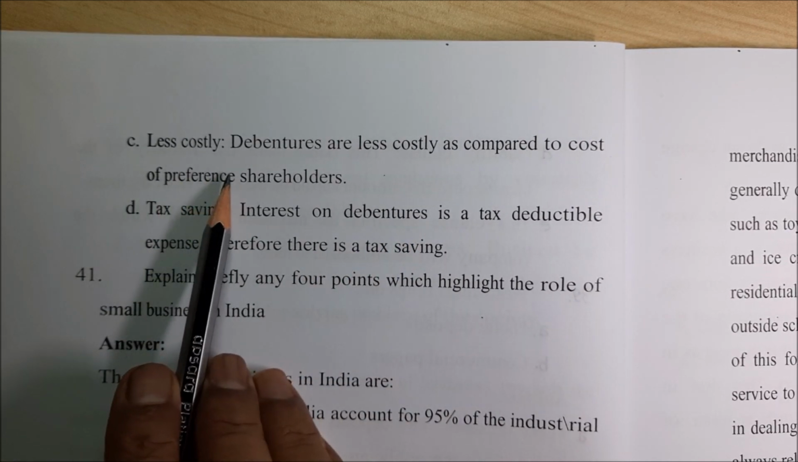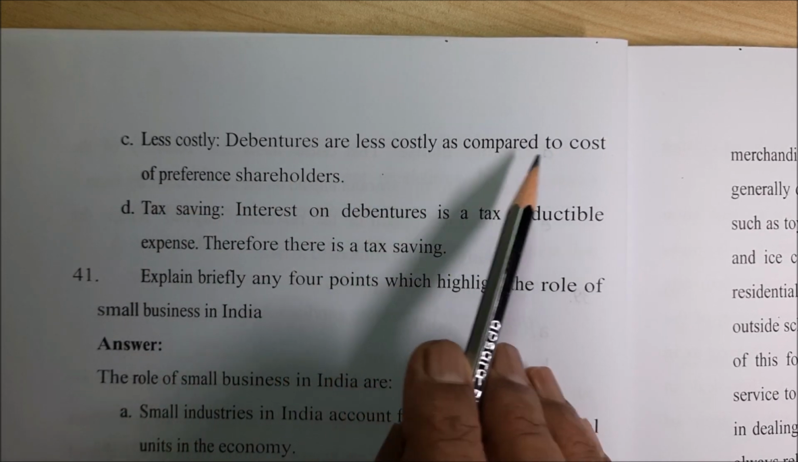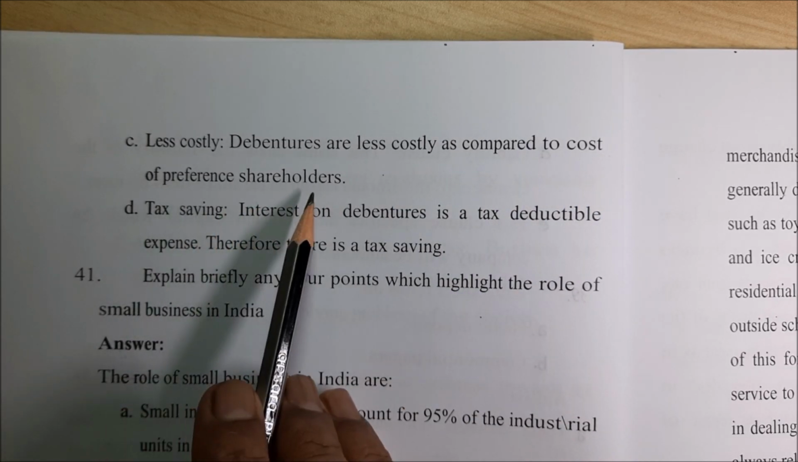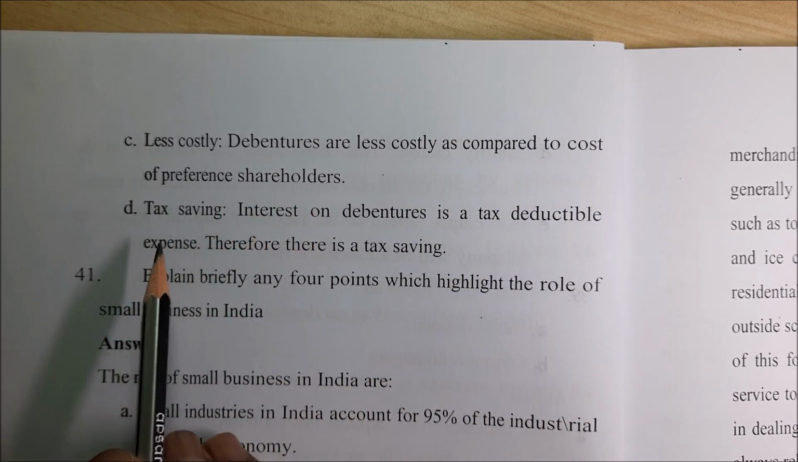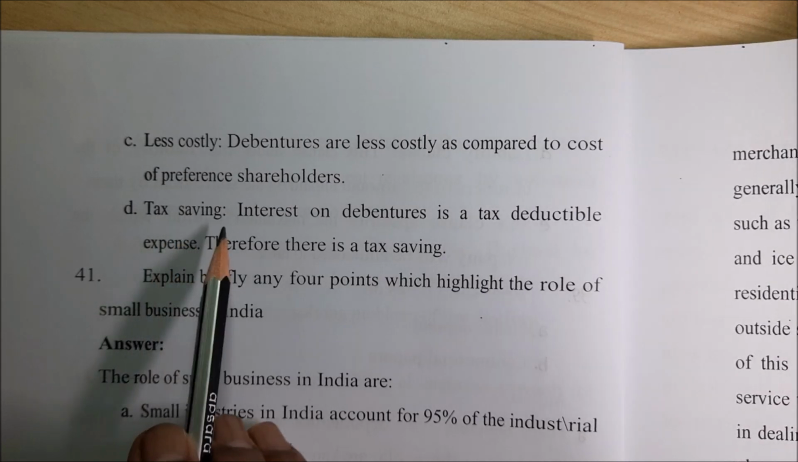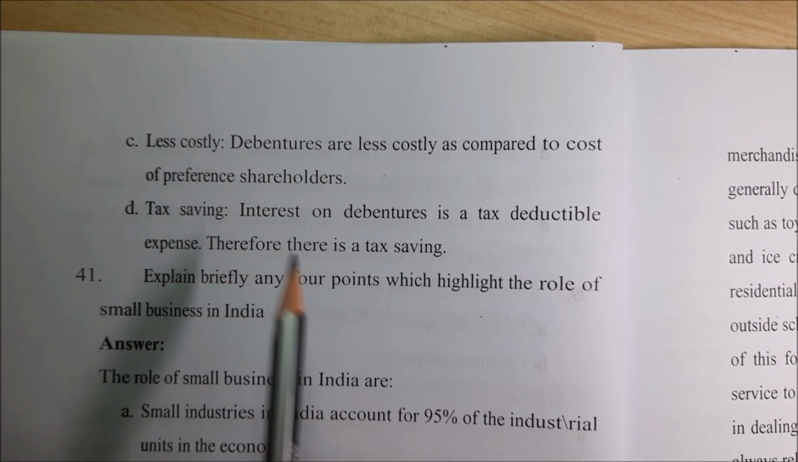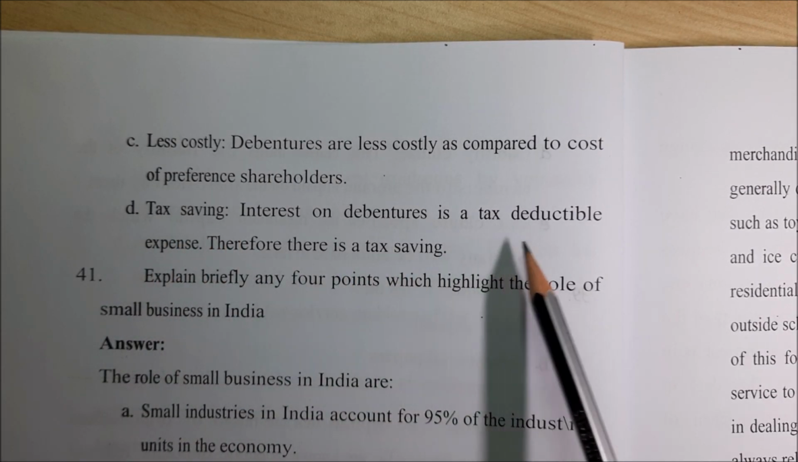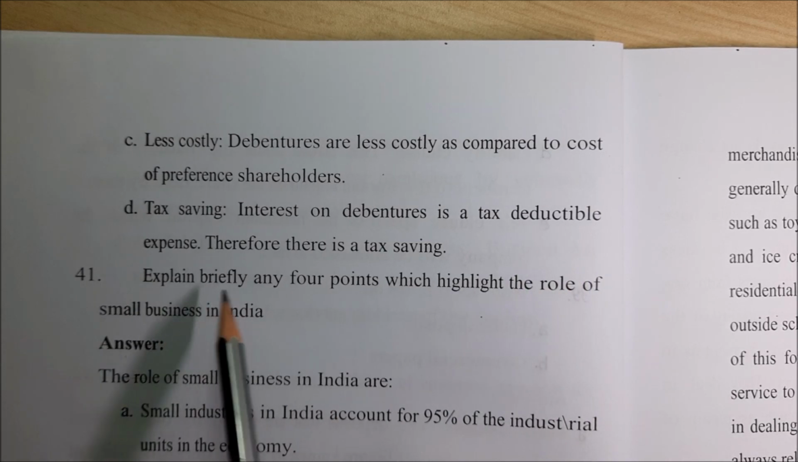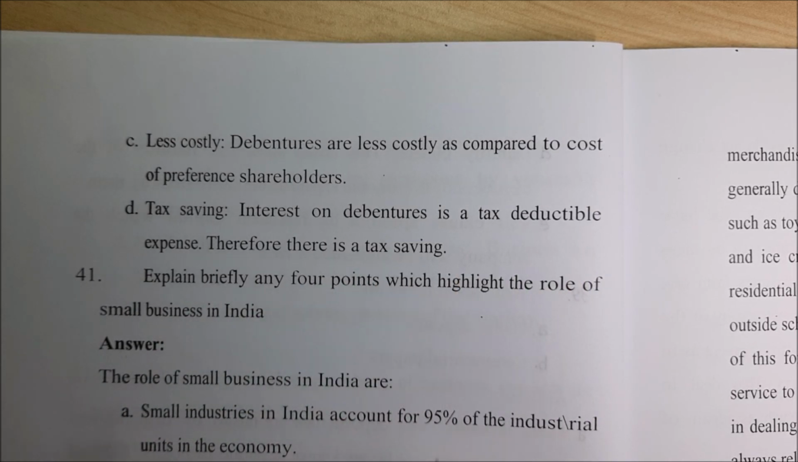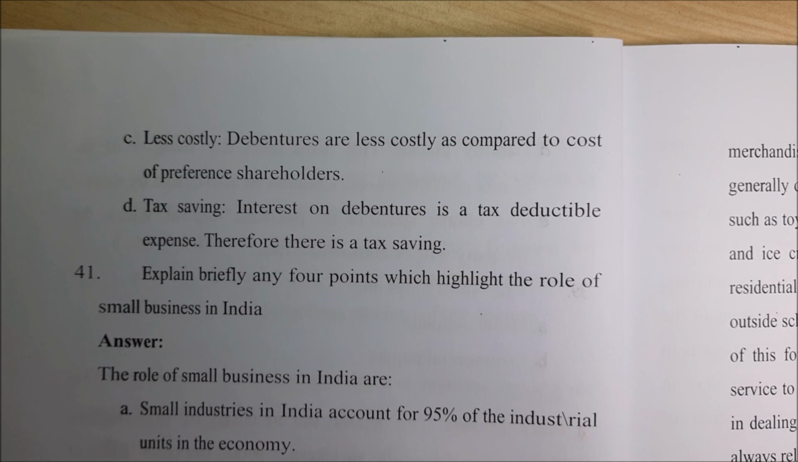Less costly. Debentures are less costly as compared to the cost of preference shares, right? Then it is also called tax saving. Most important, tax saving. That is, interest on debentures is a tax deductible expense. Therefore, there is a tax saving for debentures.